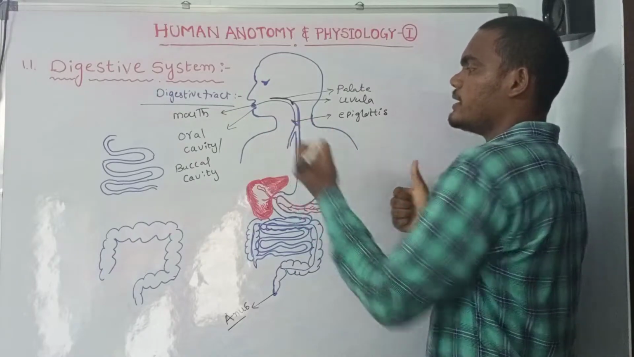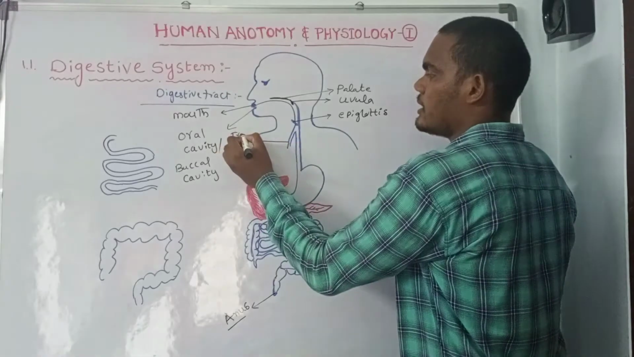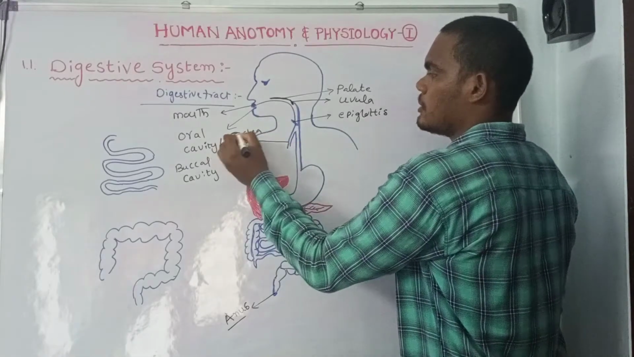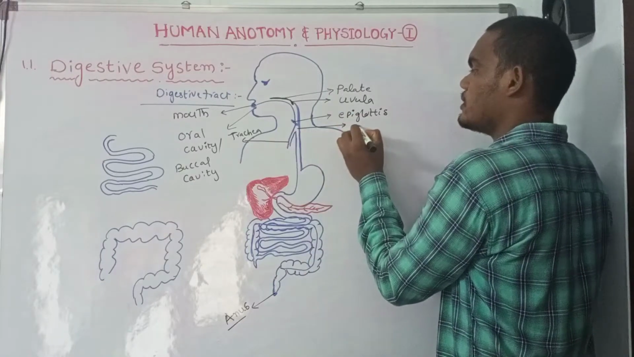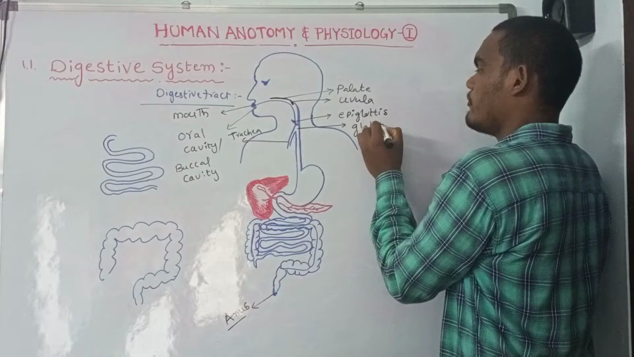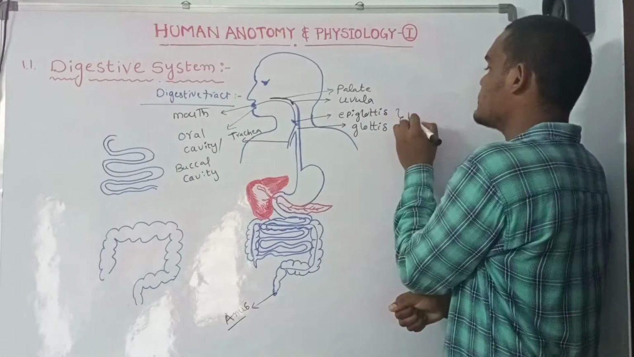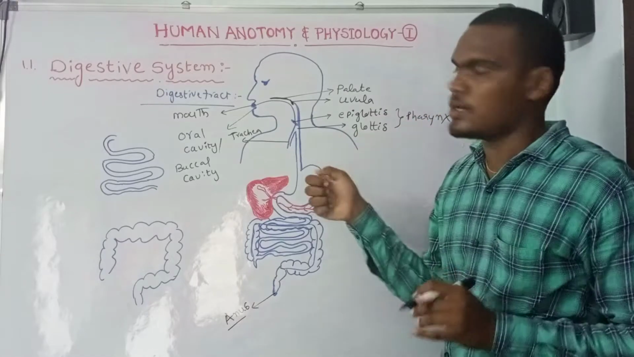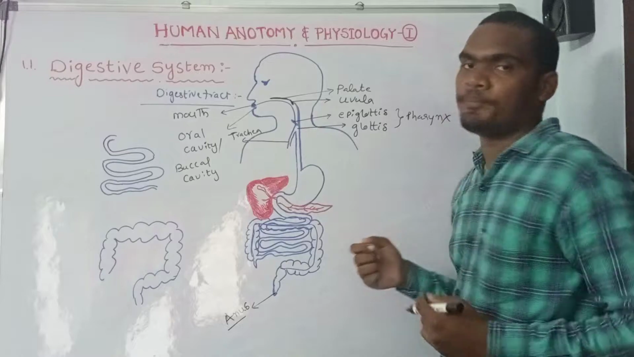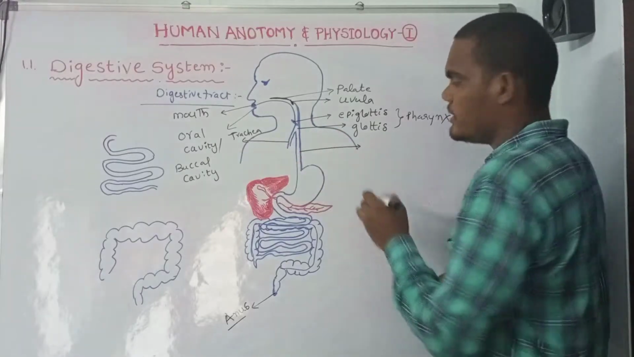It indirectly opens into the trachea. So the epiglottis and finally the glottis, these apparatus are present in the pharynx. The pharynx opens into a pipe-like structure known as the esophagus.